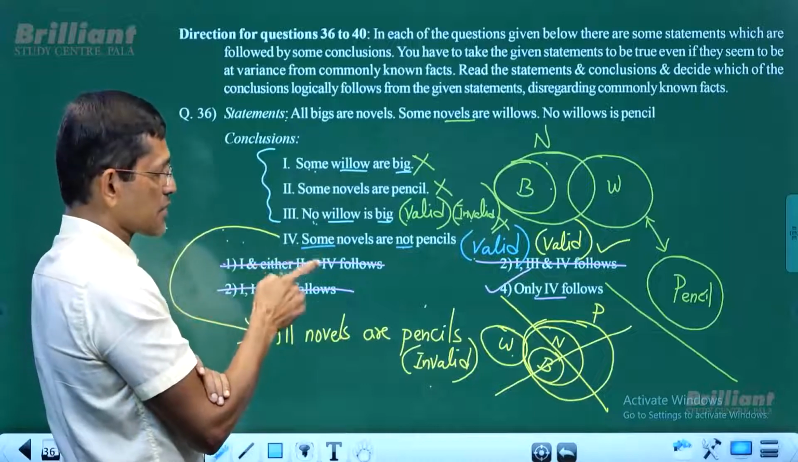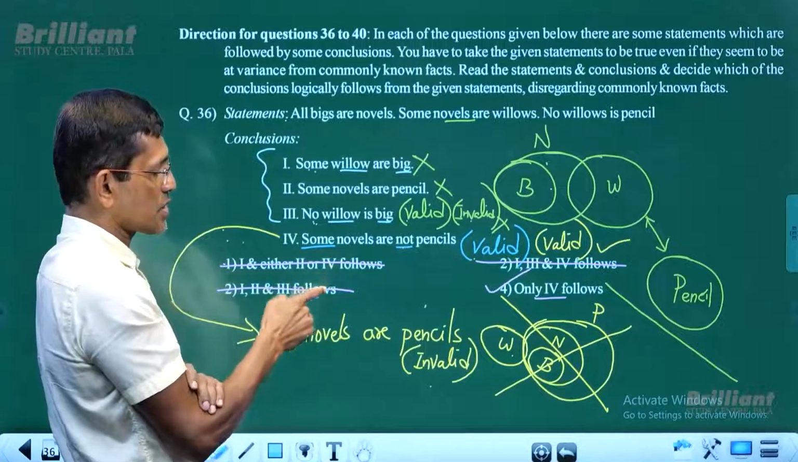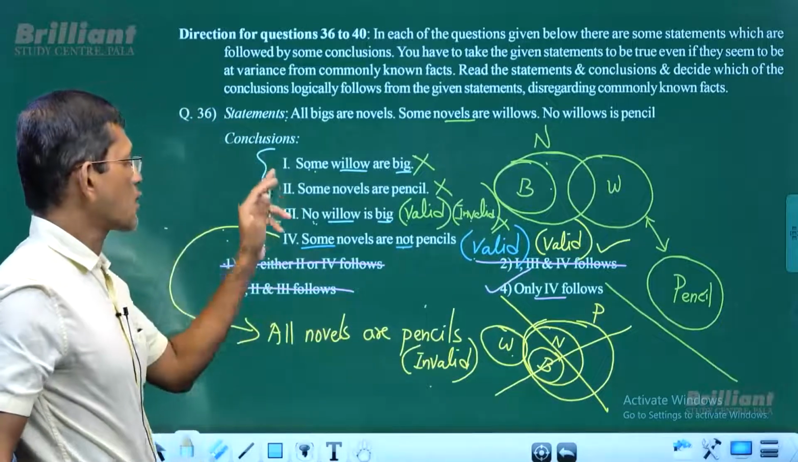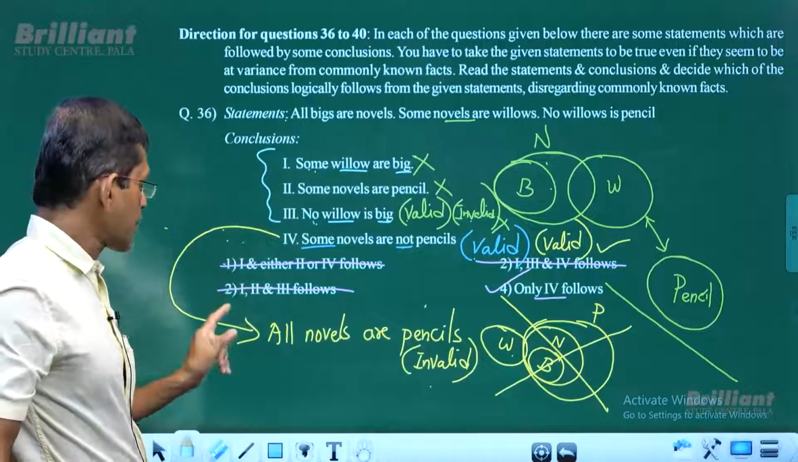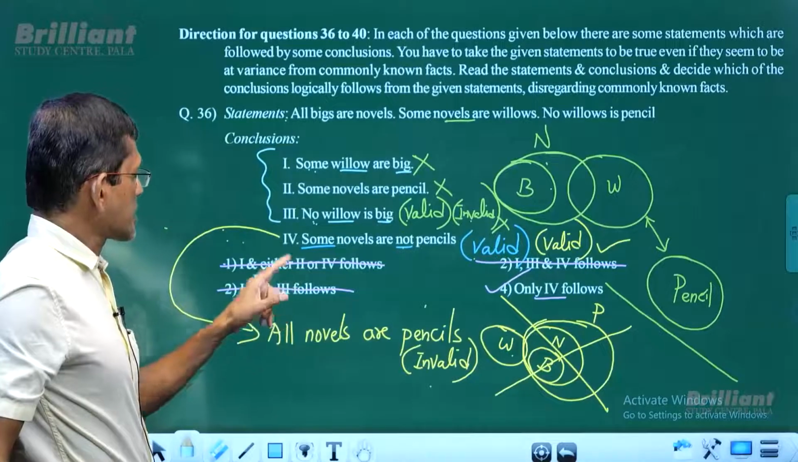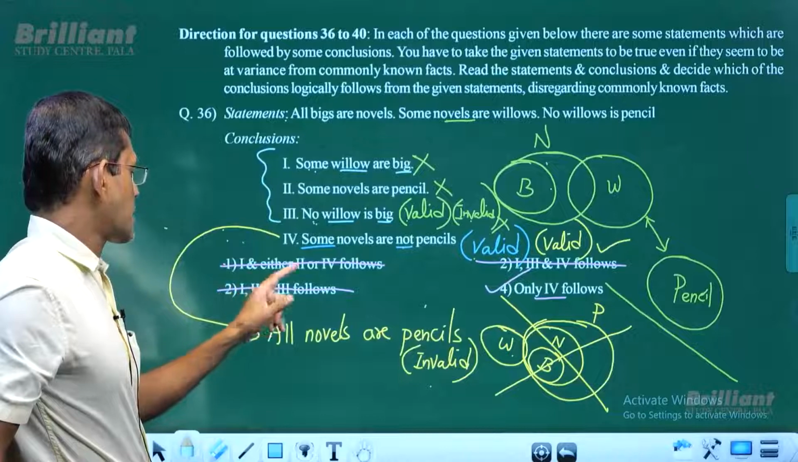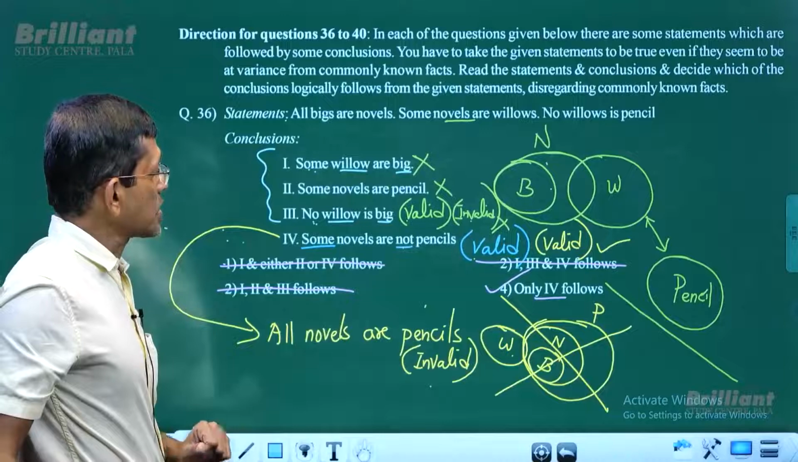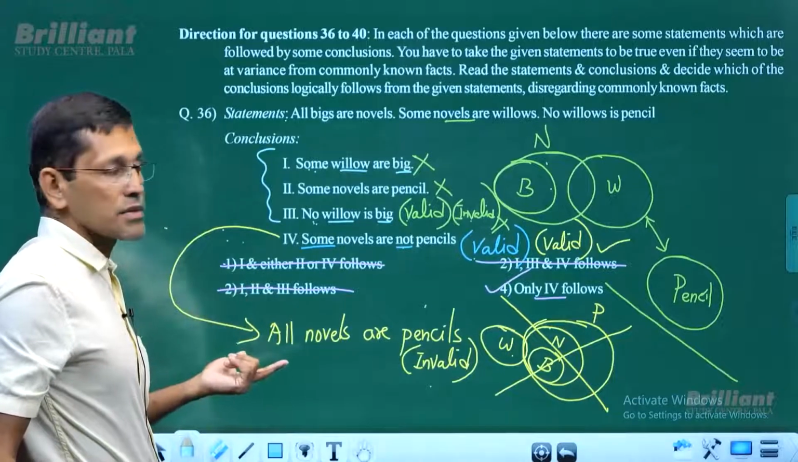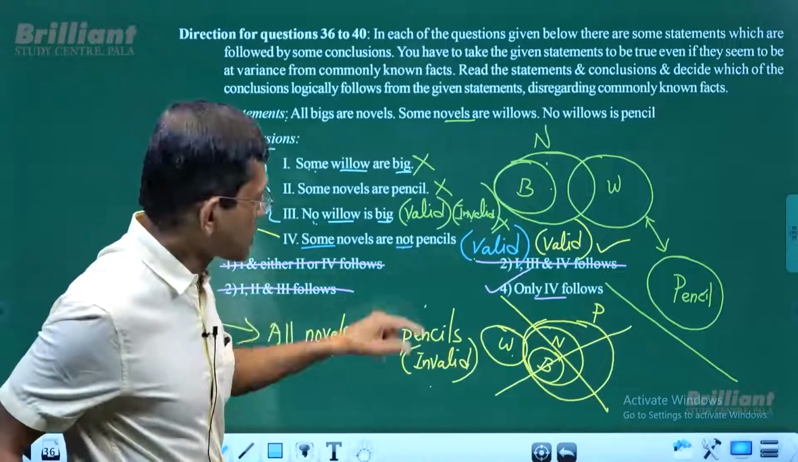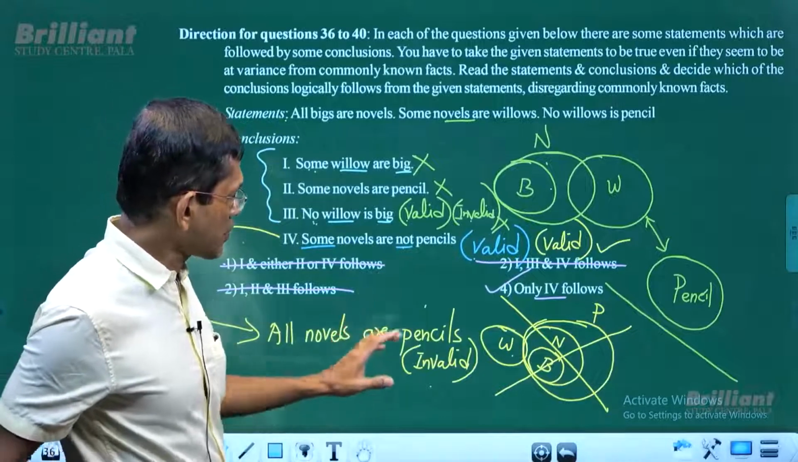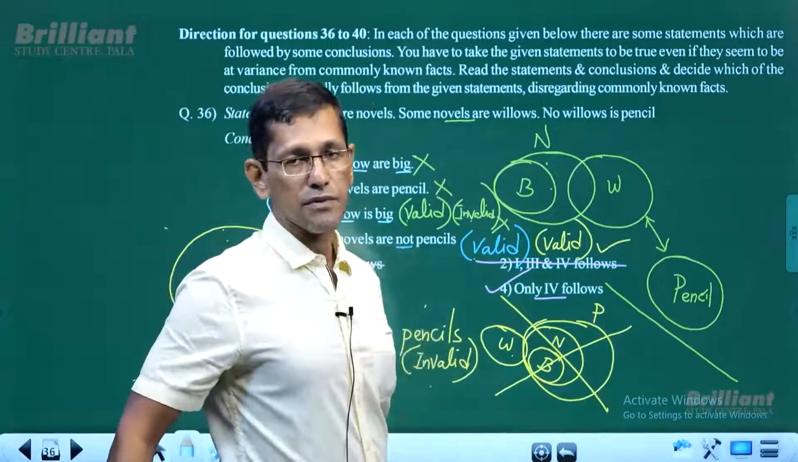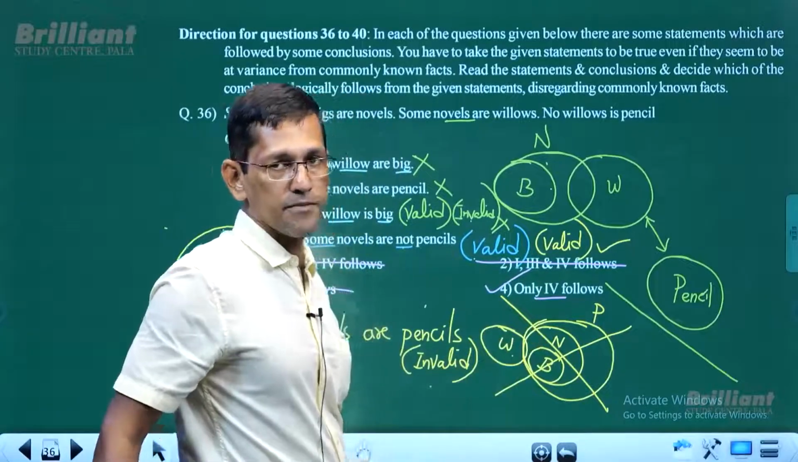So the exact answer for this question is only 4, anyhow 4 follows, only 4 and either 1 or 3. So we don't have such an answer choice here, either 1 or 3. Only 4 and either 1 or 3, we don't have such an answer choice. But if you had such an answer choice, that would have been the perfect answer for this question. So in this case, we don't have such an answer choice. Among the given answer choices, only 4 follows. That would be the best answer we have. So that answer we have marked here.